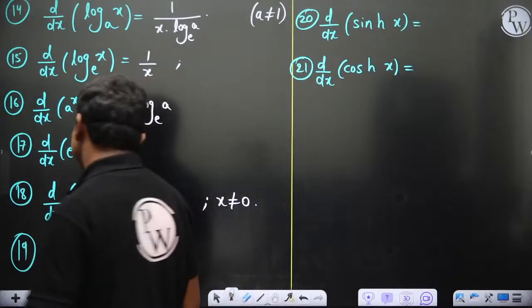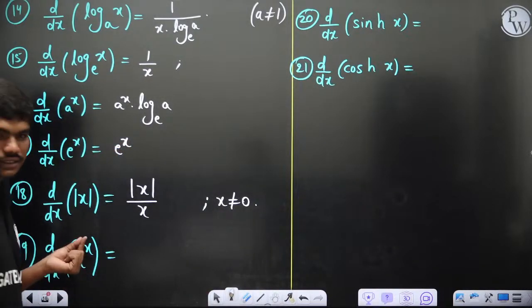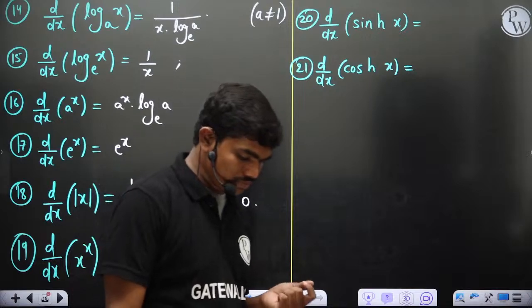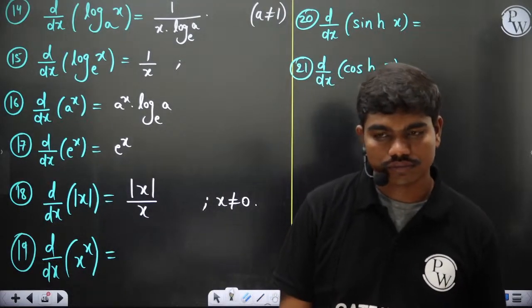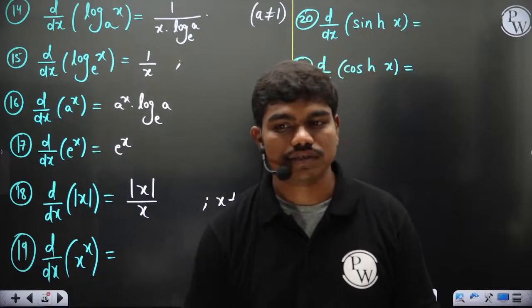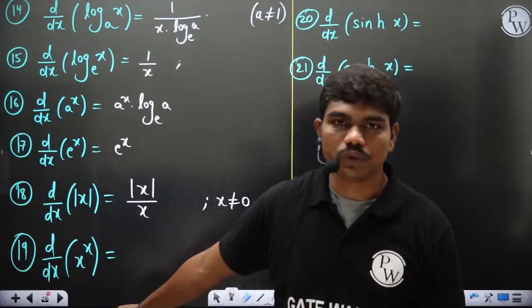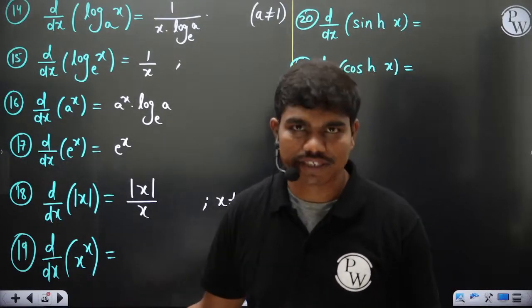Then clearly, x power x. Does anyone know about x power x? What is the derivative of x power x? Because that question came in a previous GATE question. They'll ask you the minimum value of x power x.